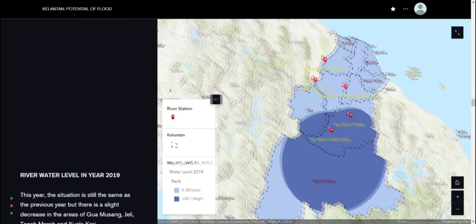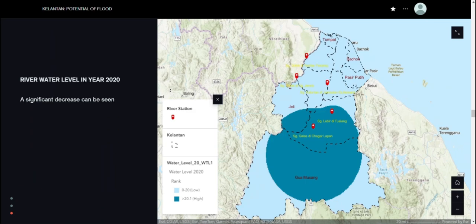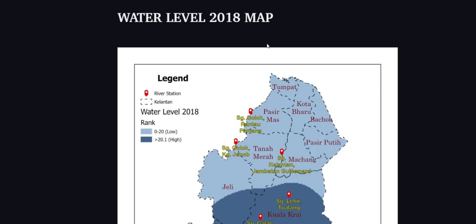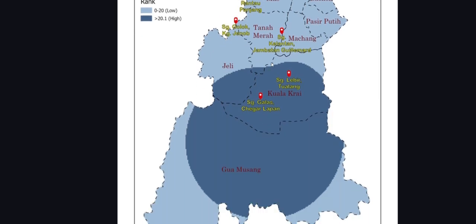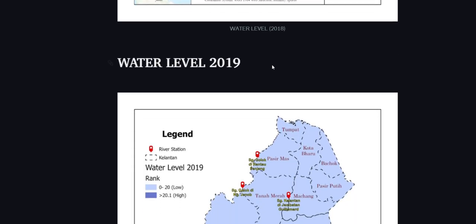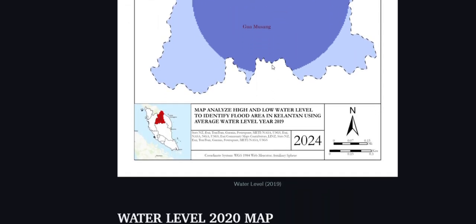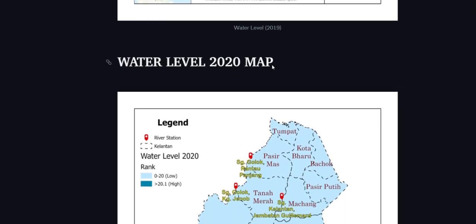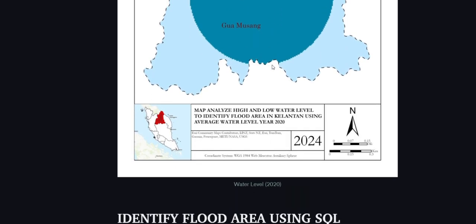It shows the differences of color between the height levels of the IDW. And this is the water level 2018 map for IDW analysis in ArcGIS Pro. The next one is water level for 2019 in ArcGIS Pro, and the last one is the water level 2020 map for IDW analysis.